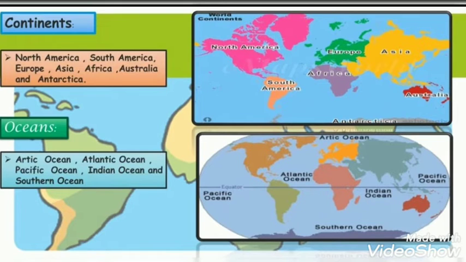So children, in total we have 7 continents, that is North America, South America, Europe, Asia, Africa, Australia, and Antarctica. In oceans, total we have 5 oceans. They are Arctic Ocean, Atlantic Ocean, Pacific Ocean, Indian Ocean, and Southern Ocean.